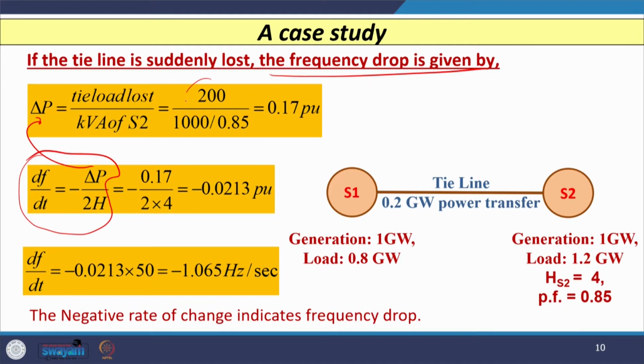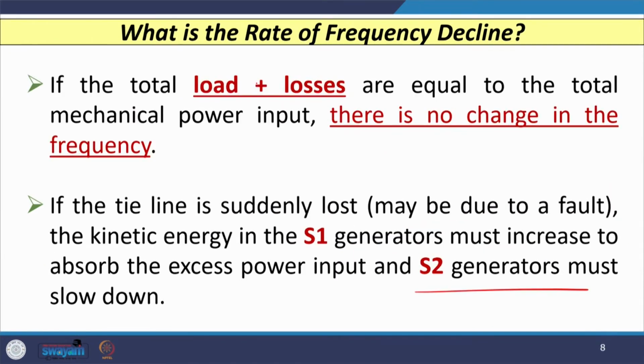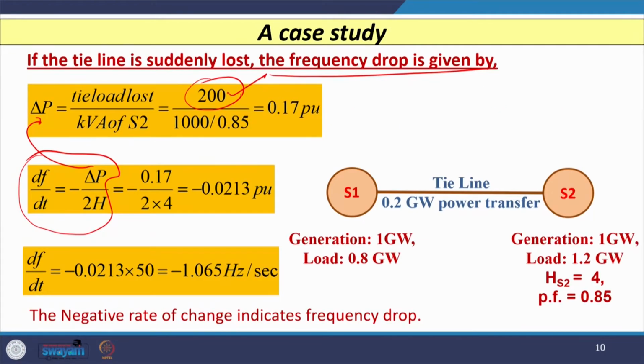Normally 200 megawatt of power, that is 0.2 gigawatt, is carried by this tie line, divided by the kVA of the S2 group of generators, which is 1000 megawatt, that is 1 gigawatt, divided by the power factor 0.85. So, you will get delta P as 0.17 per unit, and H for the S2 group of generators is 4.